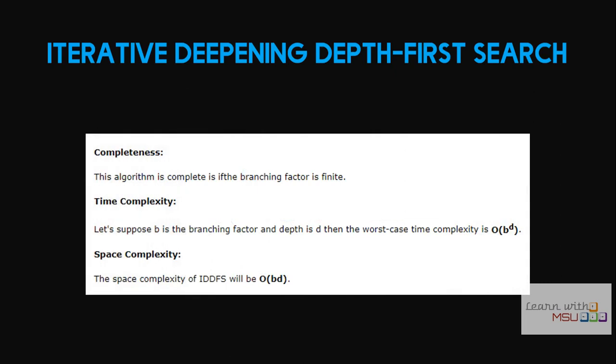So if you compare this, it is actually complete. Now you see that time complexity is order of b power d and space complexity is order of b power d. So this is what we need. So we improved DFS in an efficient way.